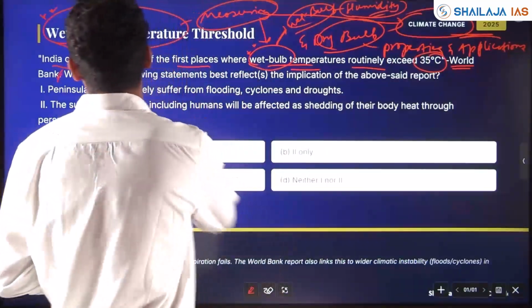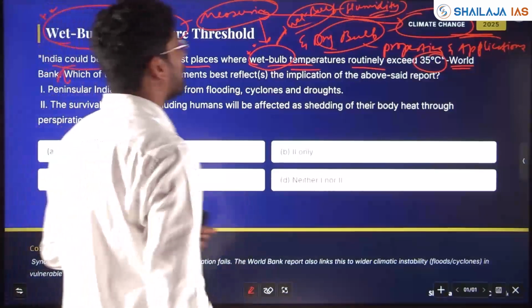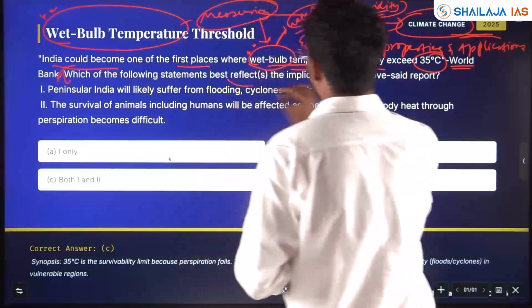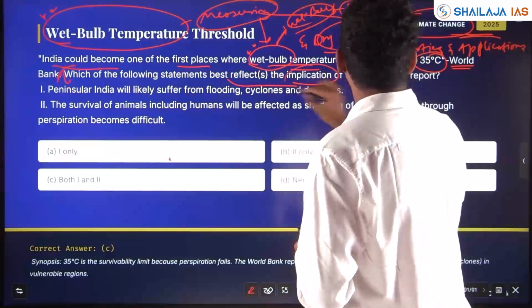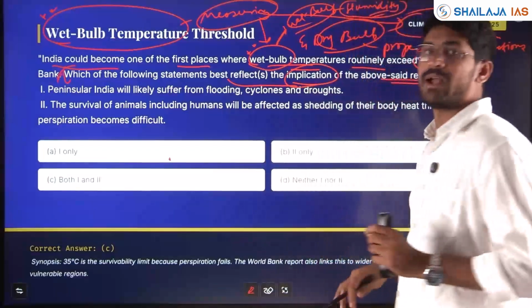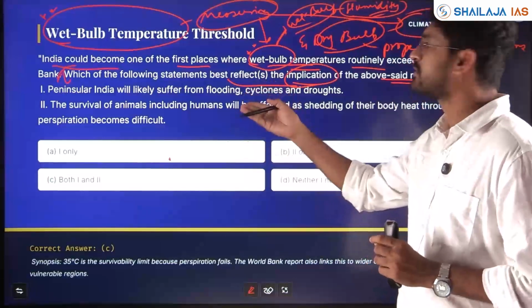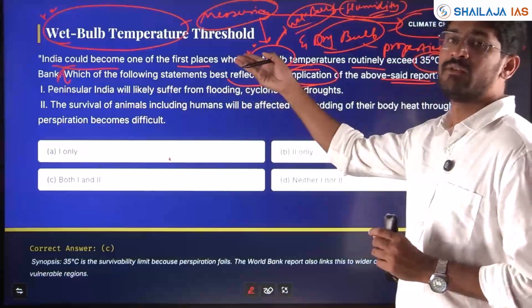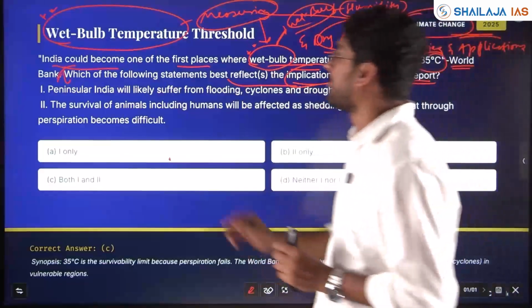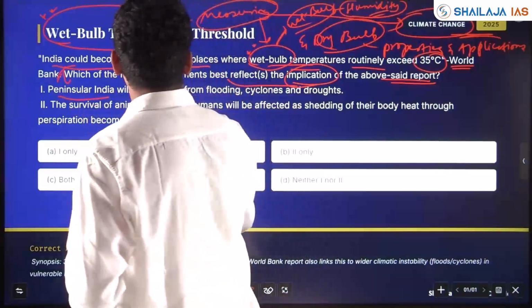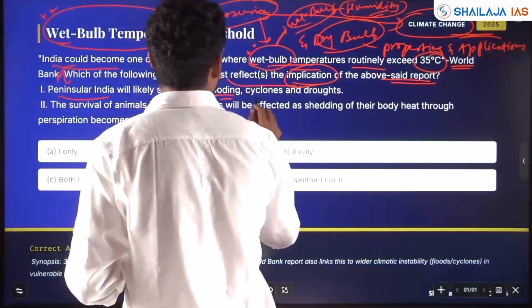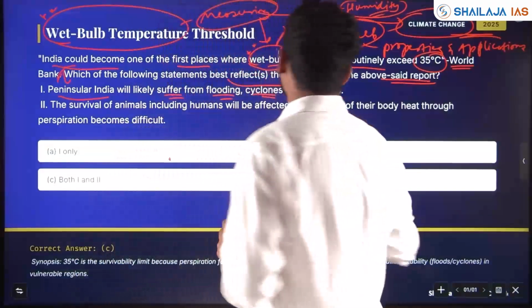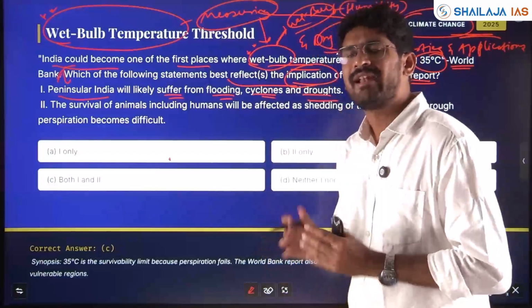So we'll see now which of the following statements, based on this statement, reflect the implications of the above-said World Bank report. Are the statements true or wrong based on this World Bank report, is the question. Peninsular India will likely suffer from flooding, cyclones and droughts. Will likely.